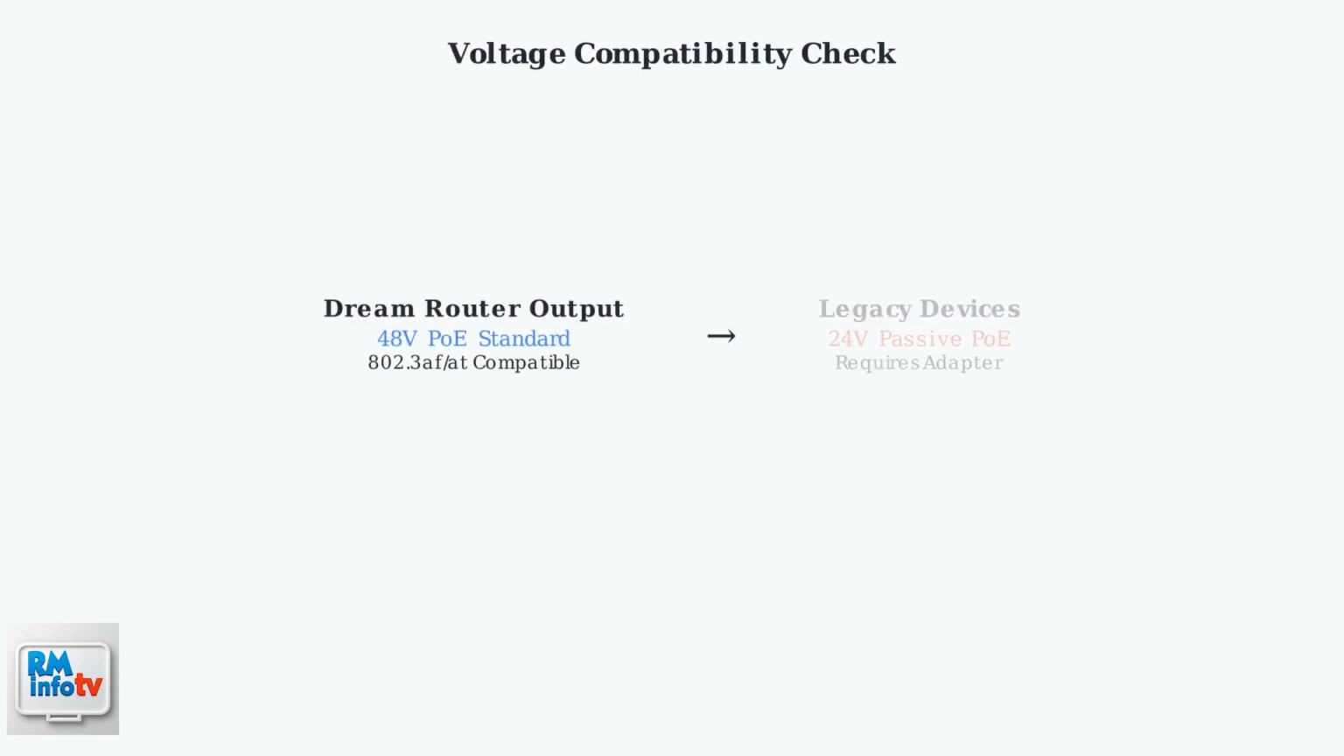This device combines power from a wall outlet with data from your router, delivering both to high-power devices like access points. Voltage compatibility is crucial for PoE functionality. The Dream router supplies 48-volt PoE, but older devices may require 24-volt passive PoE. An instant AF adapter converts 48 volts to 24 volts for legacy device compatibility.